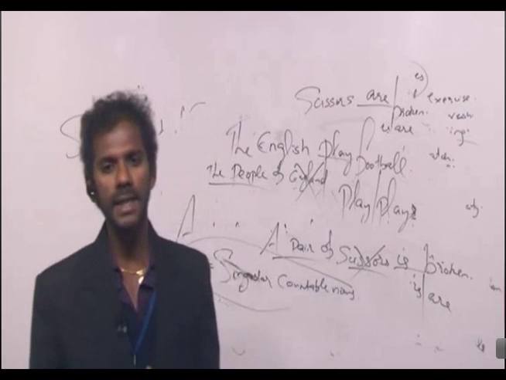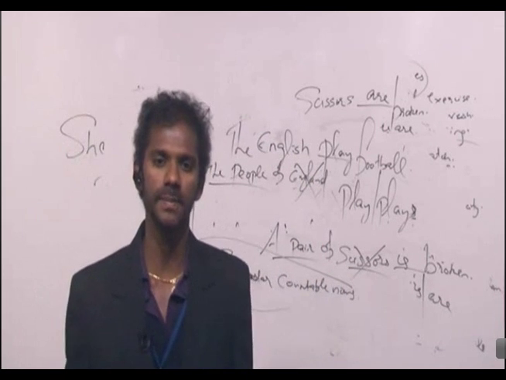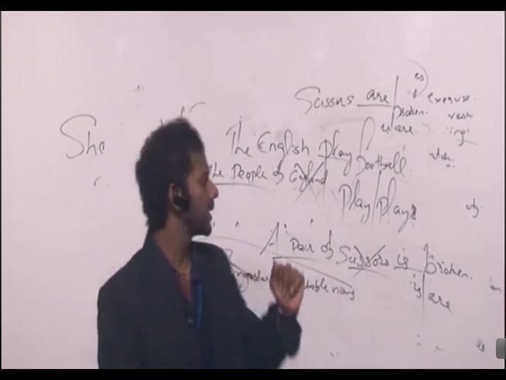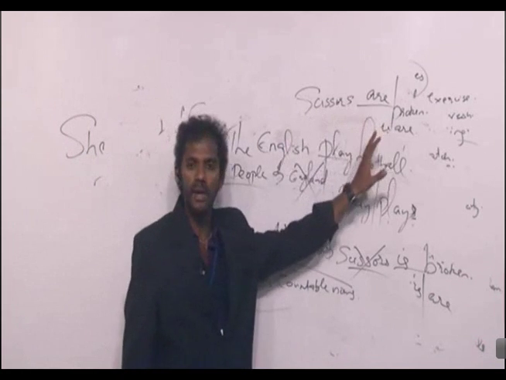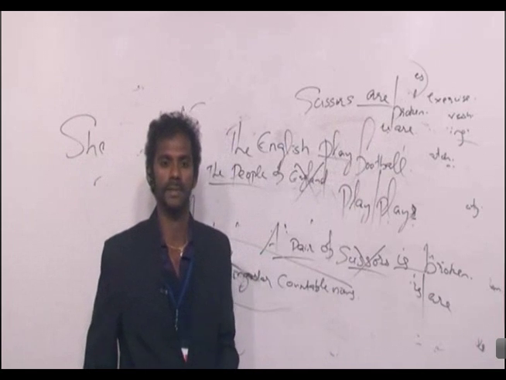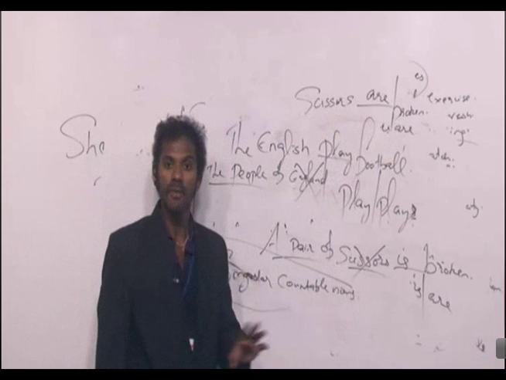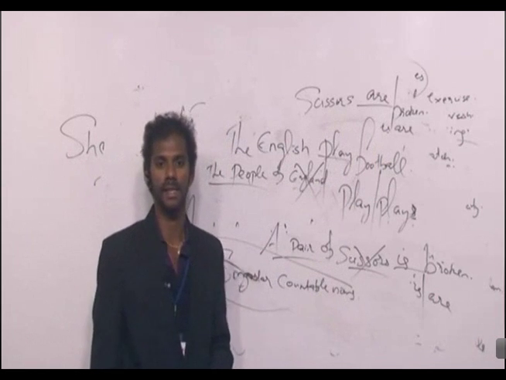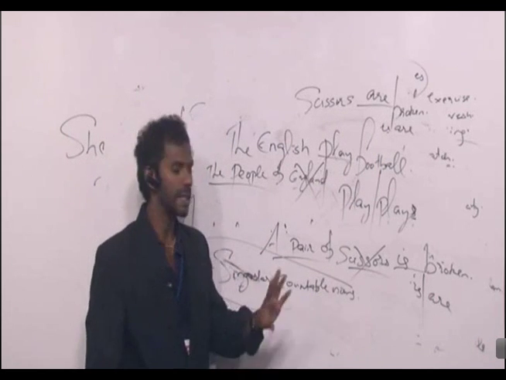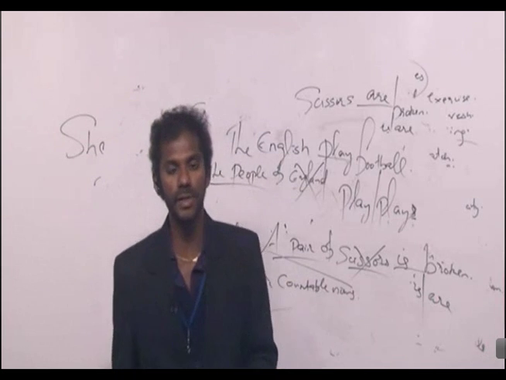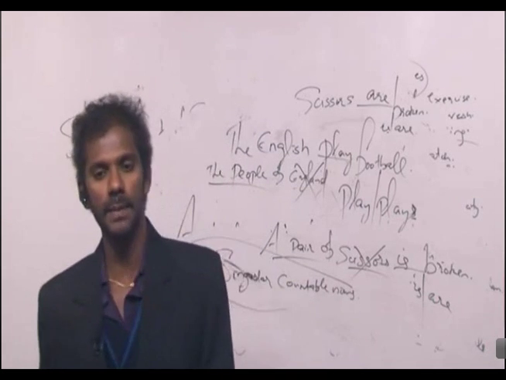Are the meanings of these two sentences the same or different? The meanings are entirely different. If I say scissors are broken, we don't know the number of scissors. Whereas if I say a pair of scissors is broken, we know the number of scissors. It's a pair. Clear? So meanings are entirely different. Alright? So this is the very first rule under subject-verb agreement, eliminating the middleman.